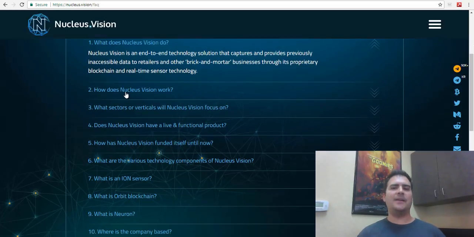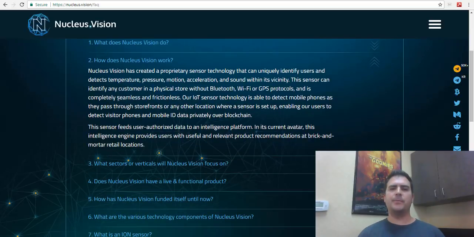Nucleus Vision has created a proprietary sensor technology that can uniquely identify customers and detects temperature, pressure, motion, acceleration, and sound within its vicinity. The sensor can identify any customer in a physical store without Bluetooth, Wi-Fi, or GPS protocols and is completely seamless and frictionless. Our IoT sensor technology is able to detect mobile phones as they pass through storefronts or any other location where a sensor is set up.